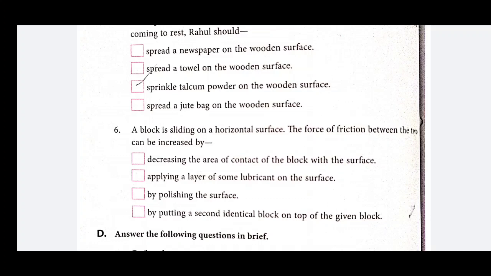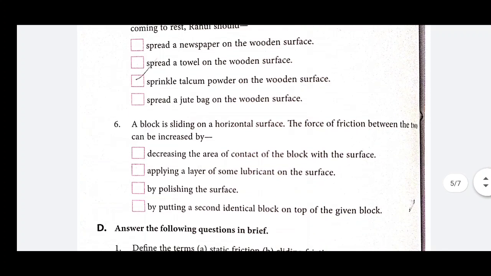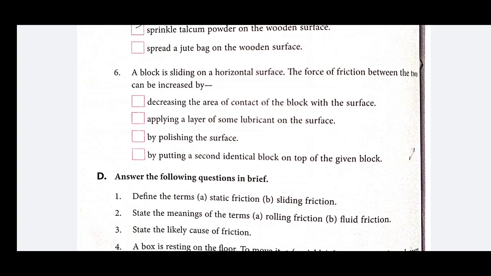Now, if we have to increase the friction, then we have to increase the load. Why? Because the force of friction depends upon two factors. One is the nature of the contacting surfaces and the second one is the force pressing the two objects. So we have to put a second identical block on top of the given block, by which we are able to increase the force of friction pressing the two objects.